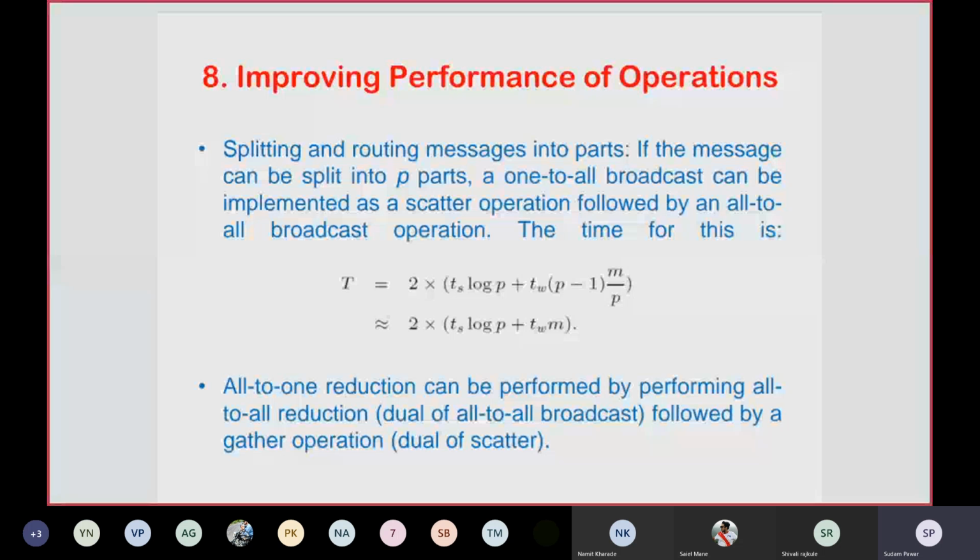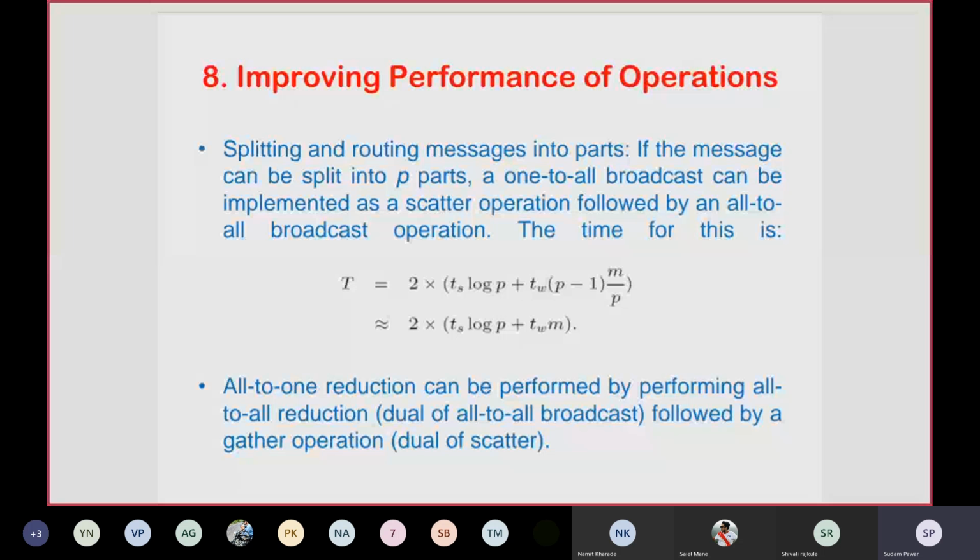Then another point we have discussed here regards the gather and scatter operations, because gather and scatter operations cancel each other. The solution for this one is that an all reduce operation requires an all to all reduction and an all to all broadcast.